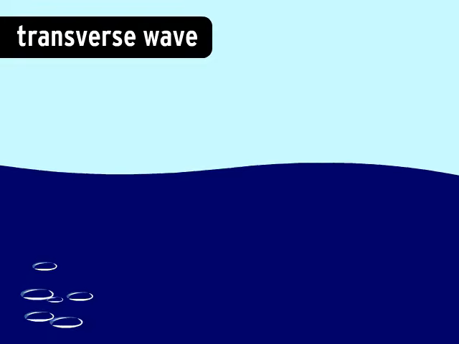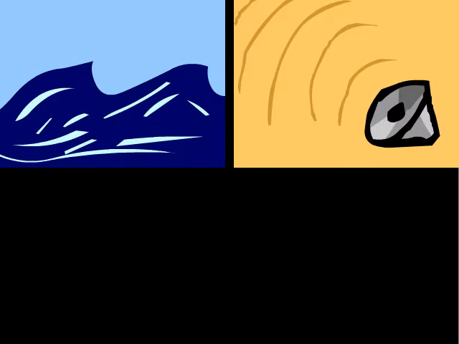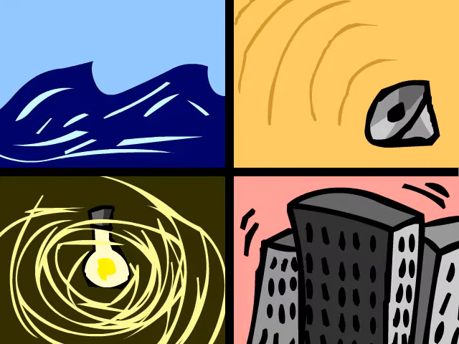Transverse waves are like waves on the ocean. You can find waves everywhere, carrying energy through matter as well as empty space. Water, sound, light, and even earthquakes travel in waves. Waves behave differently, but they all have similar characteristics that we can observe and measure.